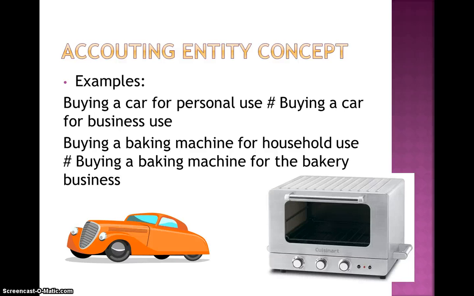The car will be recorded as an asset, and the money the owner used to buy the car is recorded under owner's contributed equity. Similarly, if you use your money to buy a machine for your family, the purchase will not be recorded as an asset. But if you are running a bakery and you use your money to buy a baking machine for your business, for baking and selling cakes to the customers, the purchase will be recorded as an asset and the money will be recorded in owner's contributed equity.